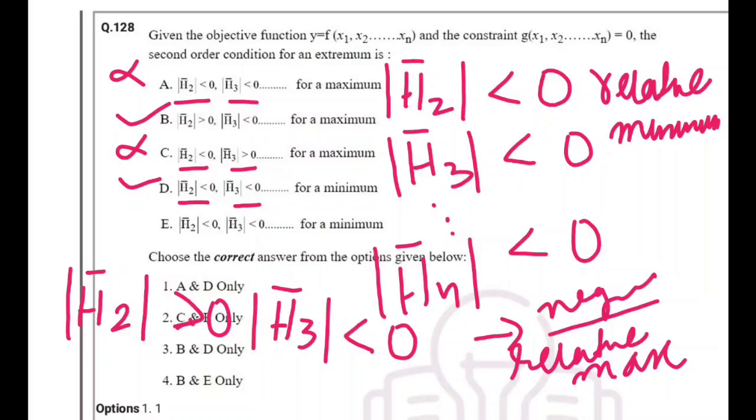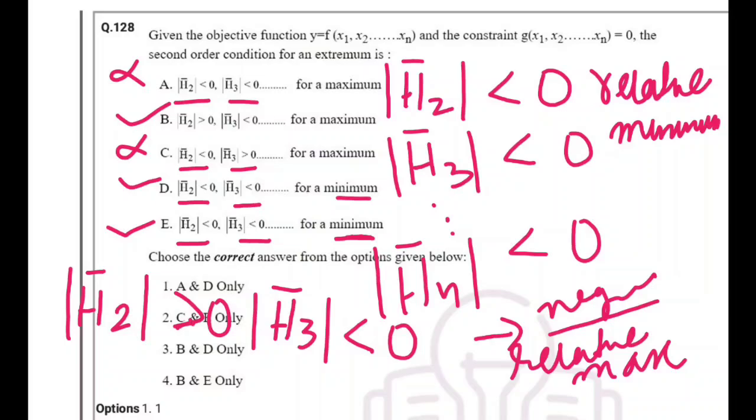This is correct. And what about the last option? H2 less than 0, H3 less than 0. It also satisfies the condition for minimum. So this is also correct. So we have B, D and E. But we don't have that here.